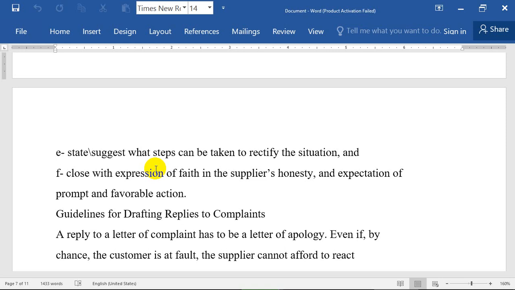So you can ask them for compensation. For this order now, you have to market this order, and in the coming order please compensate. For example, you can ask them, please compensate me in the coming order for the loss or the mistakes they made in the previous order. Number 9, close with expression of faith in the supplier's honesty and expectation of prompt and favorable action. For example, when you finish